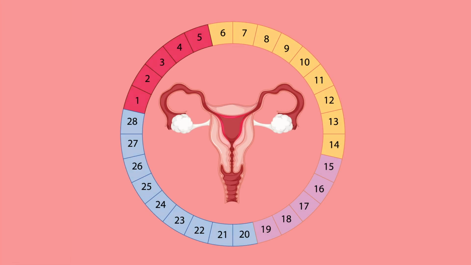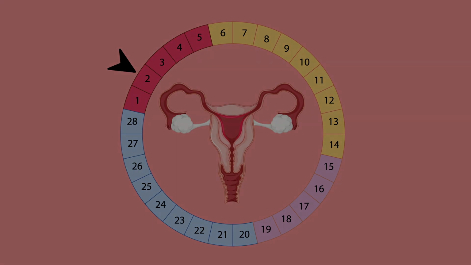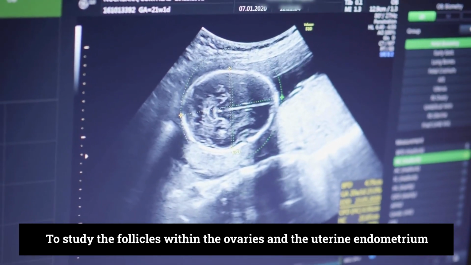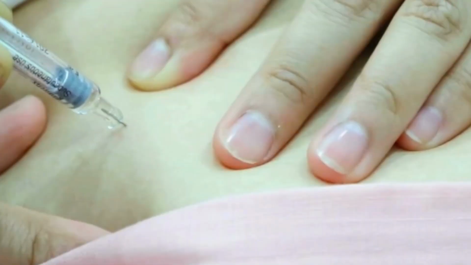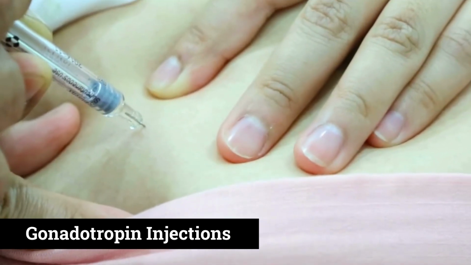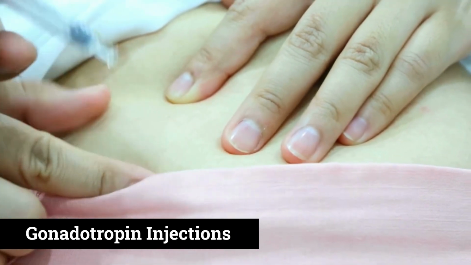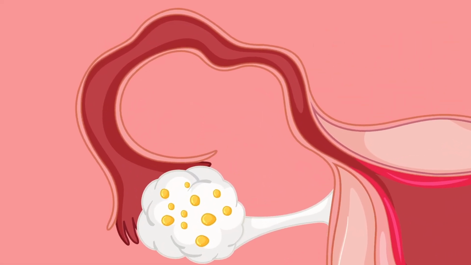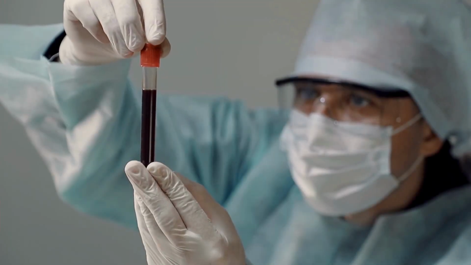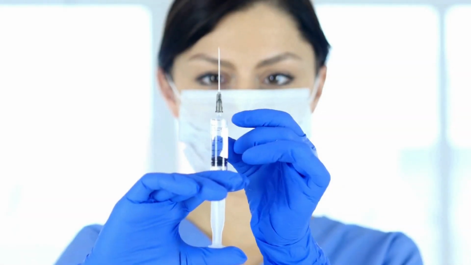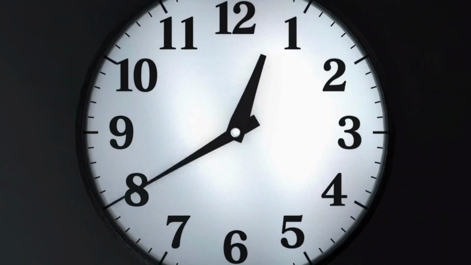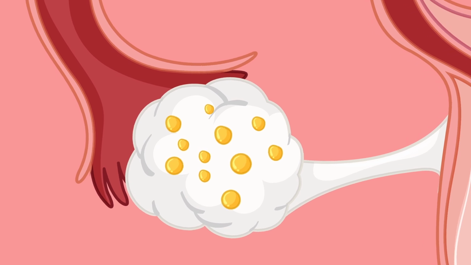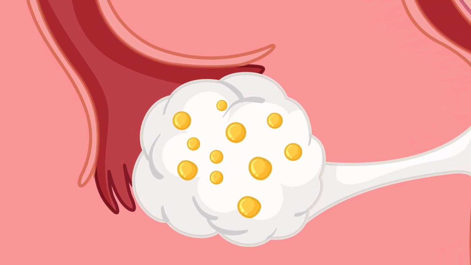In the first step, on the 2nd day of the menstrual cycle, the female undergoes transvaginal sonography to study the follicles within the ovaries and the uterine endometrium. Following this, gonadotropin injections are administered for 8 to 10 days to obtain high-quality eggs. The progress of egg development is closely monitored using ultrasounds and blood tests. Later, a trigger injection is given, and after 34 to 36 hours, the eggs are retrieved. This timing is crucial to ensure that the eggs are at the right stage of development for successful retrieval.